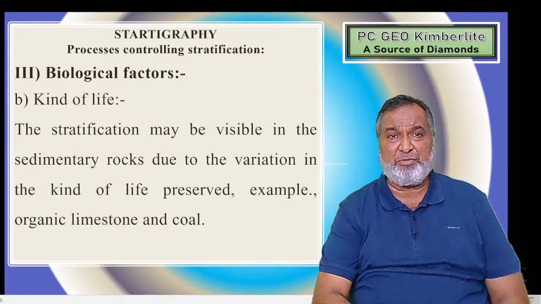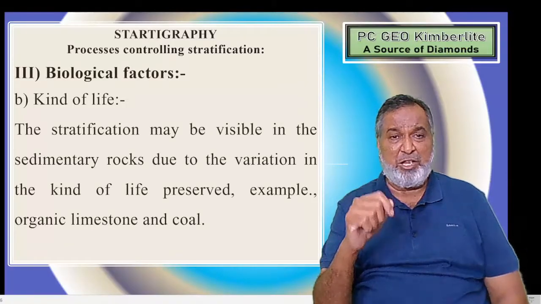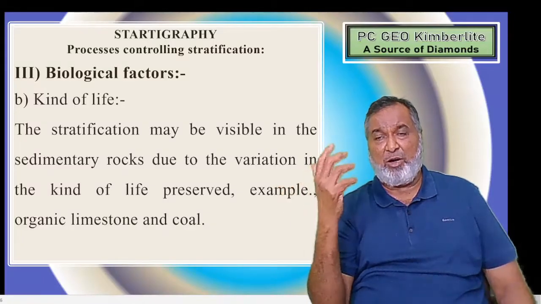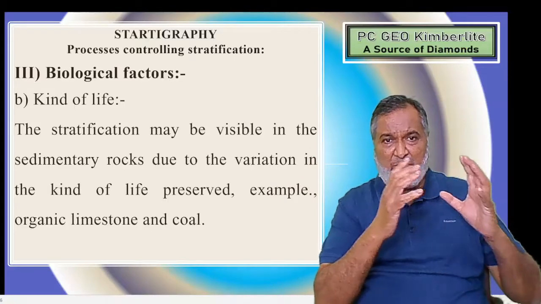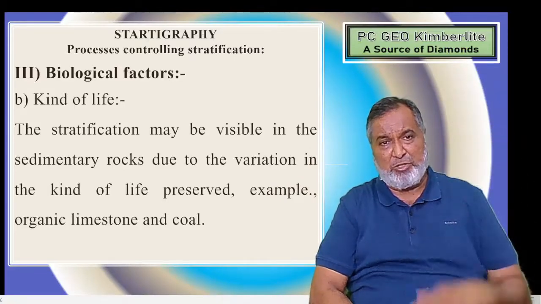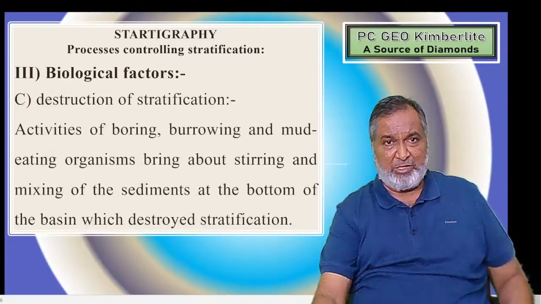And the last is the kind of life. Stratification is visible in the sedimentary rock due to variation in the kind of life preserved. For example, organic limestone or coal we are going to get. Why are these there? Because of such types of life which lived in the past, and once they died, they were deposited, and we get organic limestone, or we can get the coal deposits.